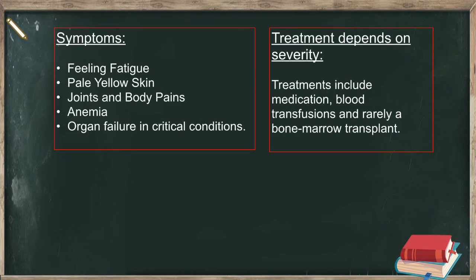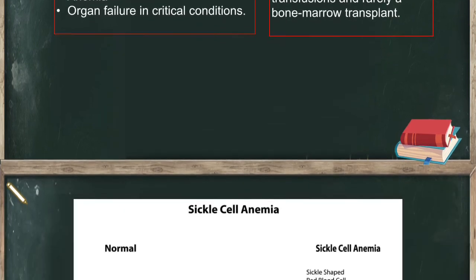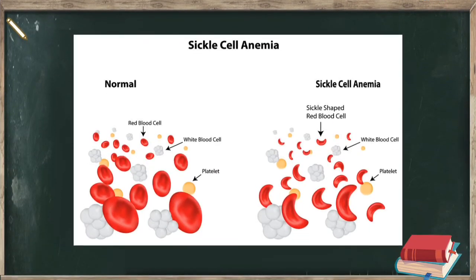Symptoms: fatigue, pale yellow skin, joint and body pains, anemia, and organ failure in critical conditions. Treatment depends on severity. Treatments include medication, blood transfusions and, rarely, a bone marrow transplant. In sickle cell anemia, the biconcave RBCs are converted into sickle-shaped RBCs.